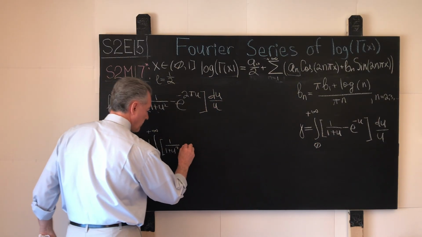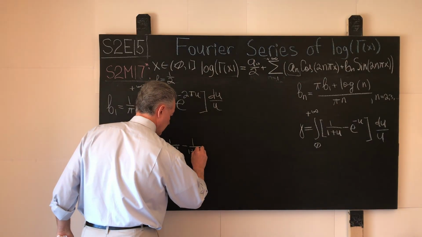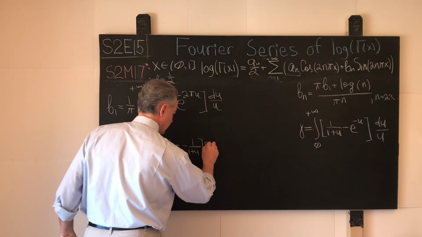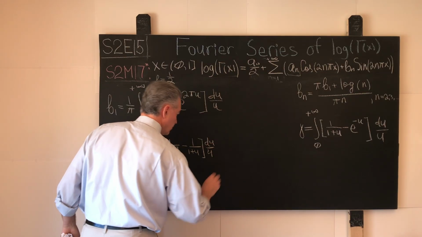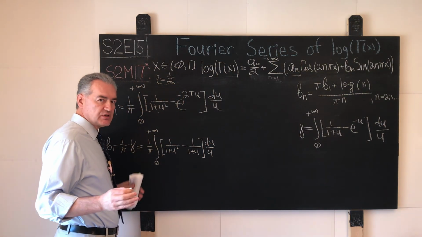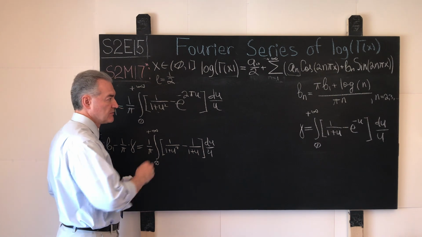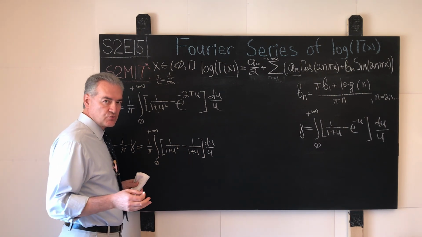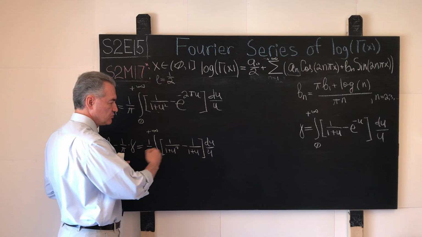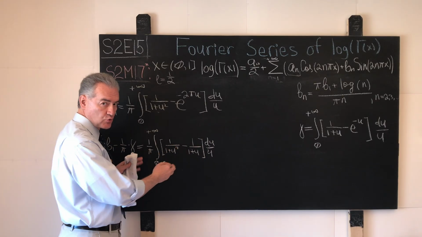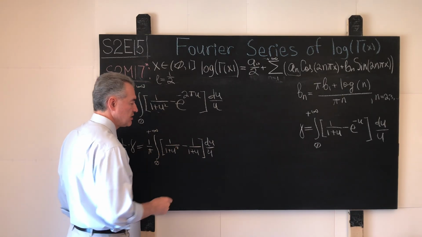So this will be minus 1 over 1 plus u, and this is it, du over u. Again, to be completely good real analysis citizens, we have to say a few words about one or two theorems which will allow us to zip and unzip these integrals and group them the way we group them, but in this case this can be done.